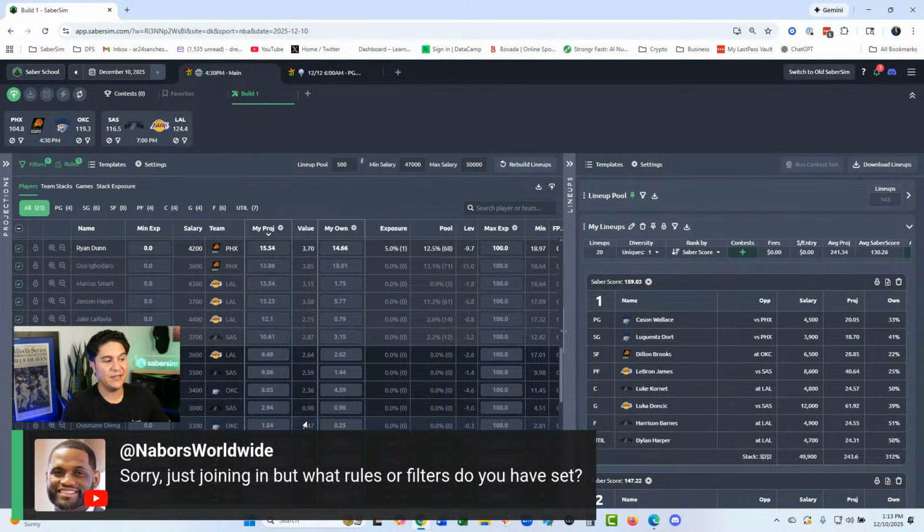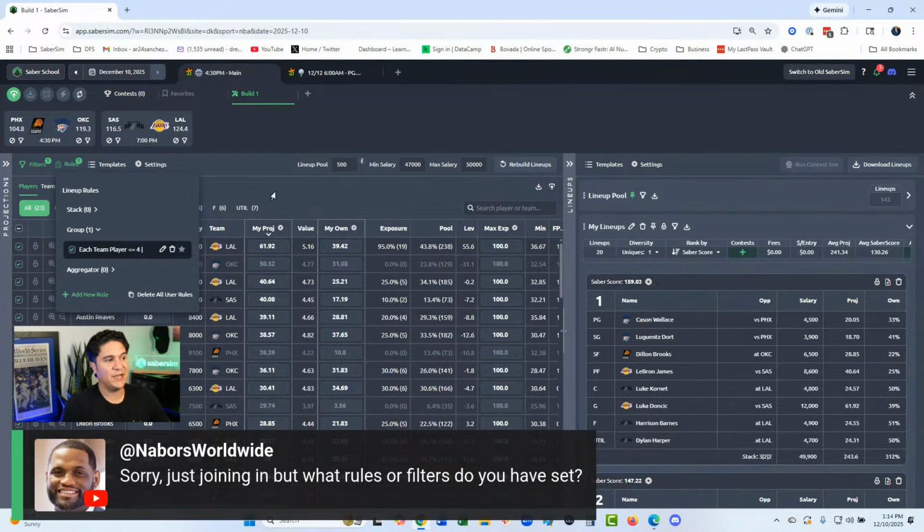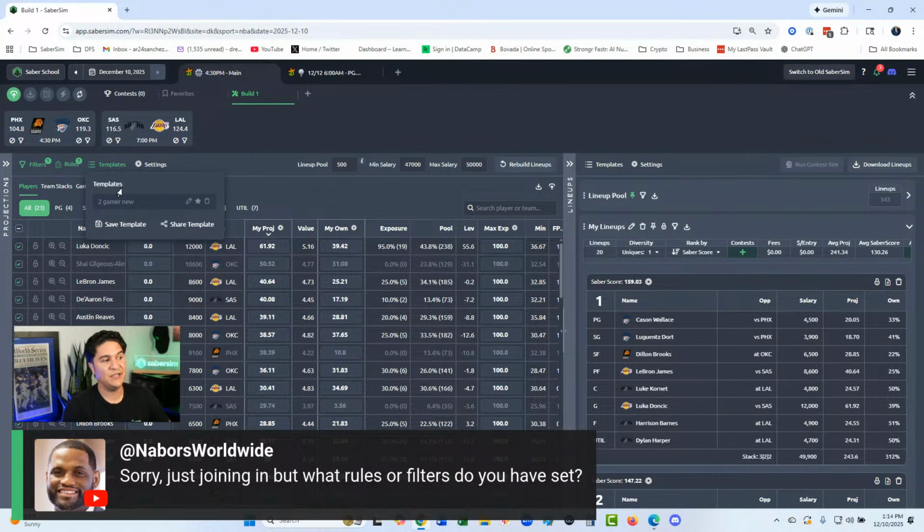The rule here is use no more than 4 players per team, right? We were trying to make up rules to show how this template section works, where you can basically create stuff, save it, and then you can just come in here and click on it the next time. So you don't need to constantly be going and turning these on and changing stuff. So we just set some low level rules and filters here. There's nothing wrong with using them, but I don't think they're going to be super, super impactful or anything like that.